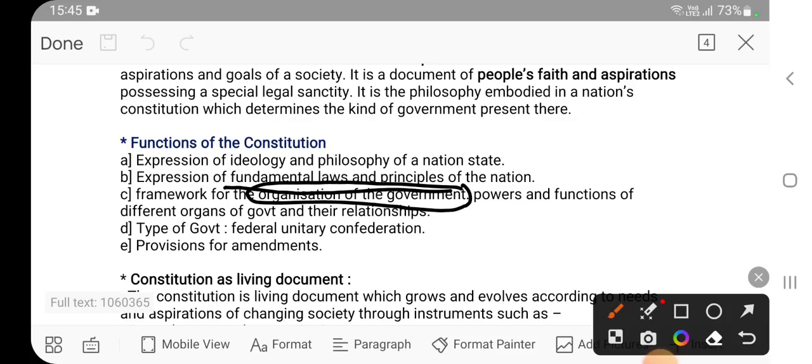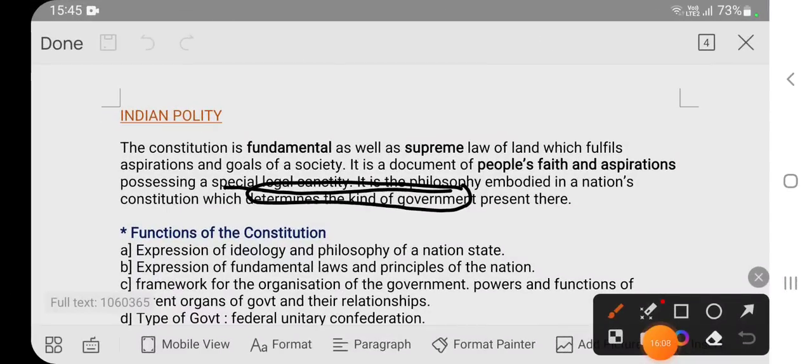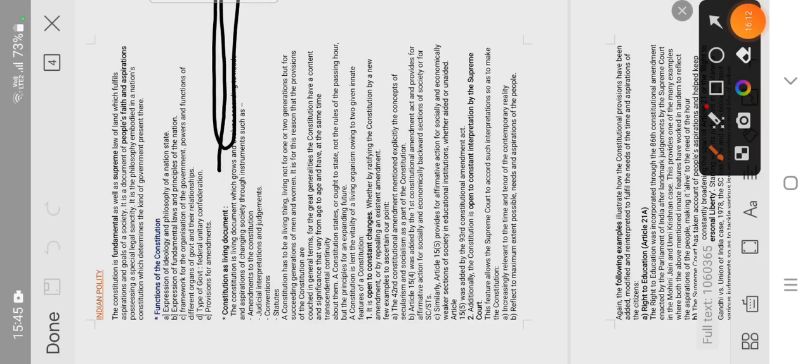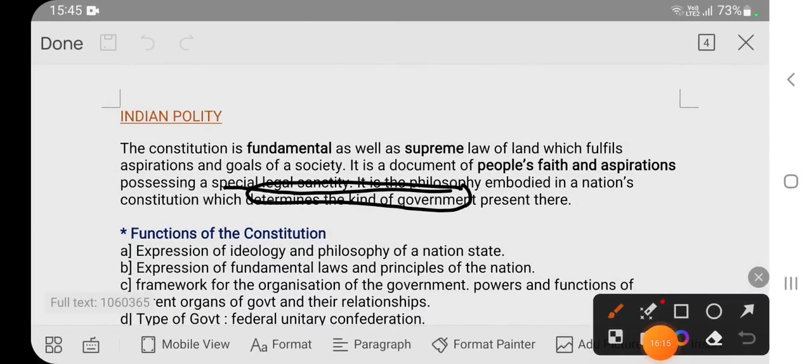This is the meaning of organization of government. For example, we have so many ministries: Ministry of Defense, Ministry of External Affairs, Finance, Home Affairs. This is called organization of government.